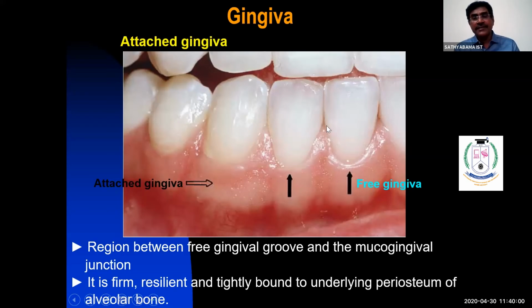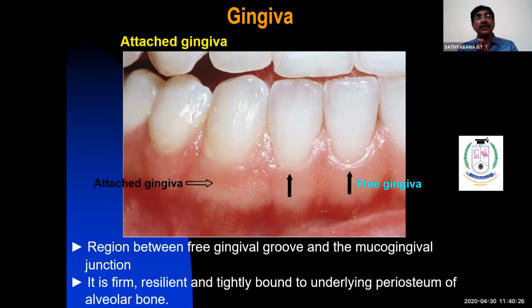Free gingiva runs in a collar-like fashion around the neck of the teeth, on both the facial and lingual aspects of the maxilla and mandible. And see here, this is the attached gingiva. Attached gingiva is firm, resilient, and tightly bound to the underlying periosteum.